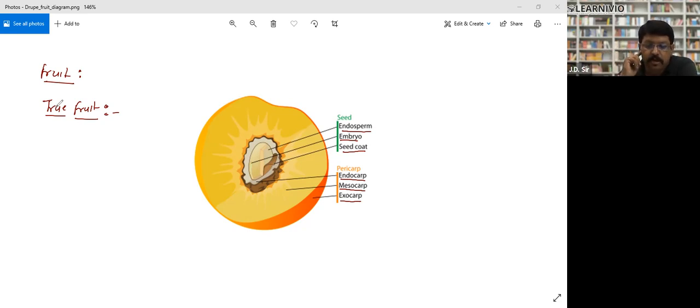If you put apple seeds, they don't grow. Apple is grown by vegetative propagation only, which is how apples are grown in Himachal. Mango has seed and the seed germinates. That is true fruit. Please note it down.